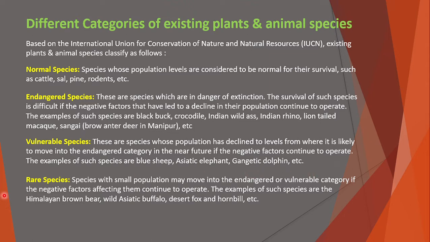The fourth one is rare species. Rare species are species with a small population that may move into the endangered or vulnerable category if the negative factors affecting them continue to operate. Examples of such species are Himalayan brown bear, wild Asiatic buffalo, desert fox, and hornbill, etc.